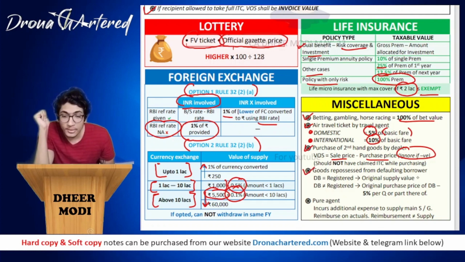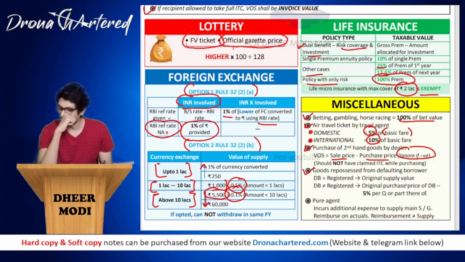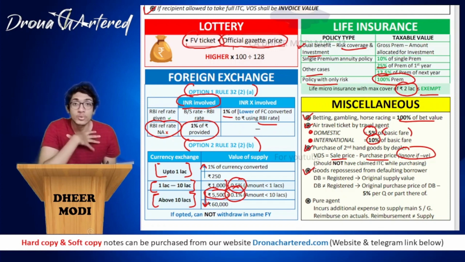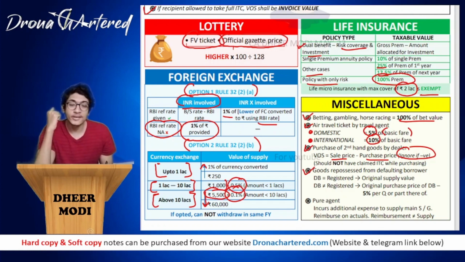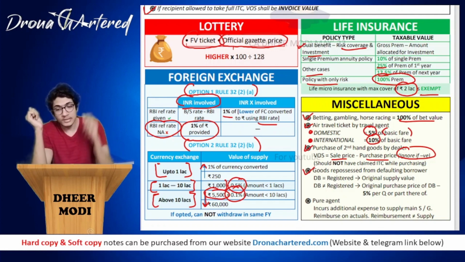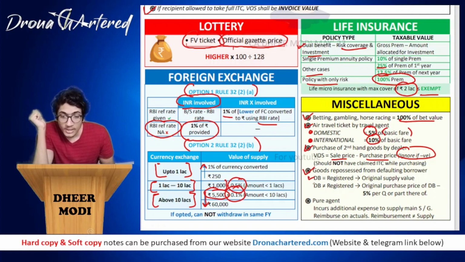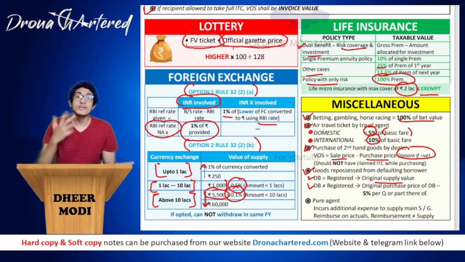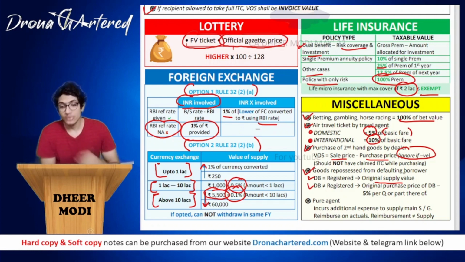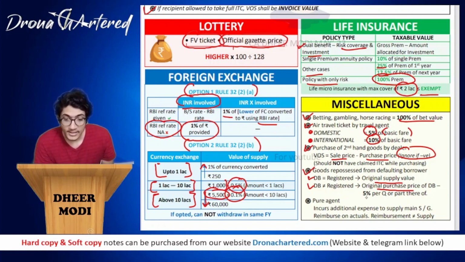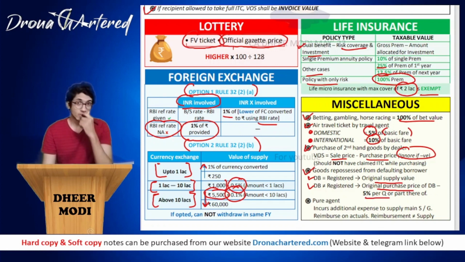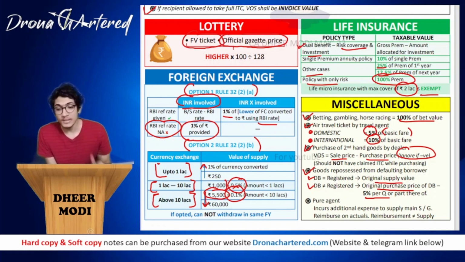Next, if your goods are repossessed from a defaulting borrower. For example, I took a car on loan and I was unable to pay this loan, so the bank comes and takes this car. So in such a case, if the defaulting borrower, that is DB, is registered, your value of supply will be your original supply value. However, if the defaulting borrower is not registered, it will be the original purchase price of the defaulting borrower minus 5% per quarter or part thereof, that amount will be subtracted.